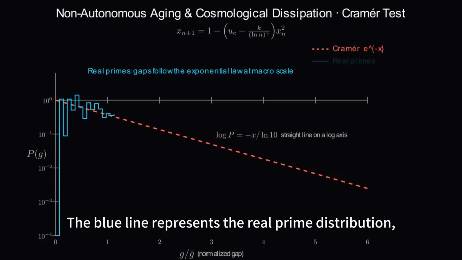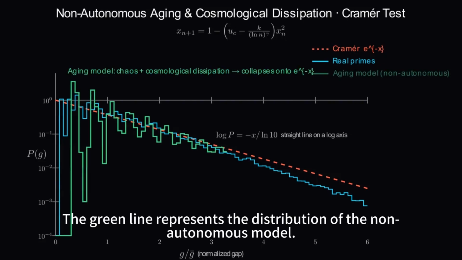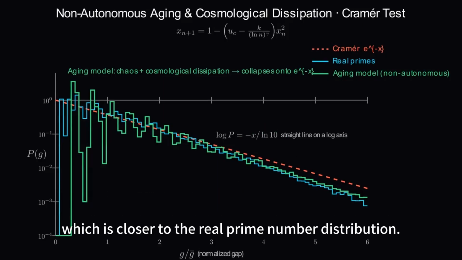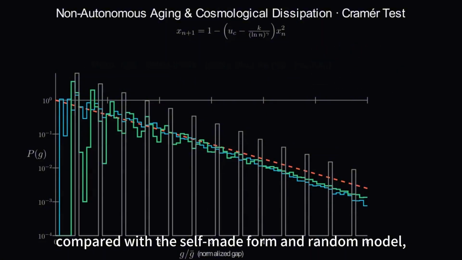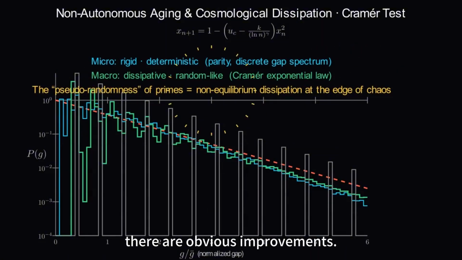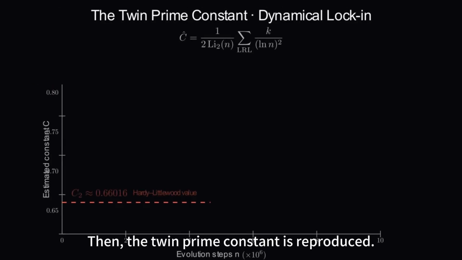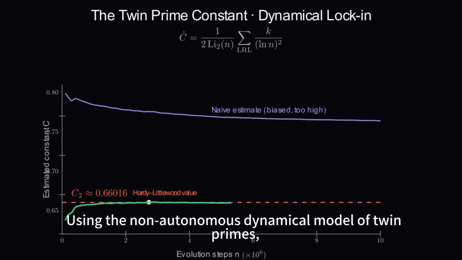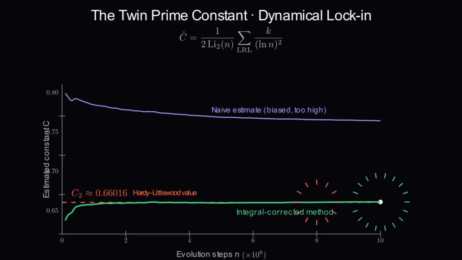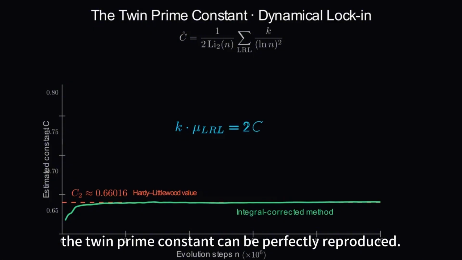The blue line represents the real prime distribution. The green line represents the distribution of the non-autonomous model, which is closer to the real prime number distribution. Compared with the autonomous form and random model, there are obvious improvements. Then, the twin prime constant is reproduced. Using the non-autonomous dynamical model of twin primes, the twin prime constant can be perfectly reproduced.